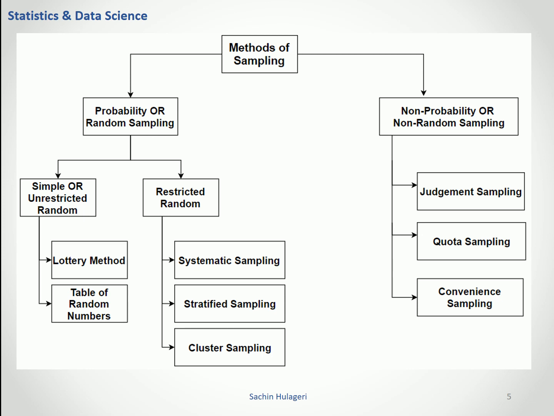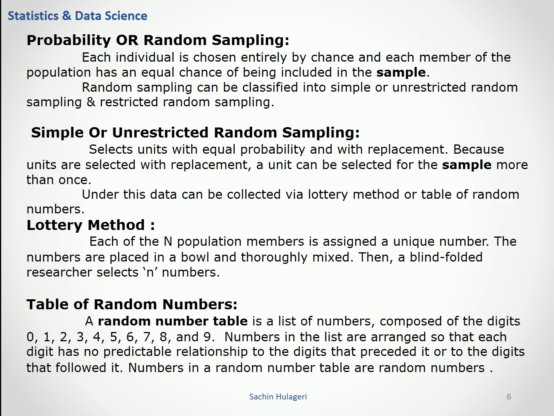Let's see non-probability sampling. Non-random sampling. Here we can follow judgmental sampling, quota sampling, or convenience sampling. Let's see one by one.